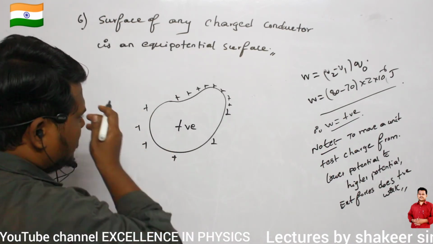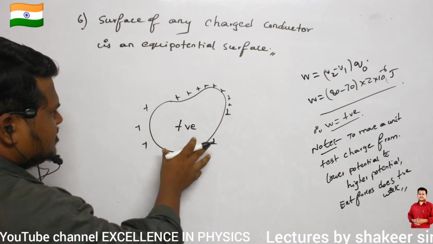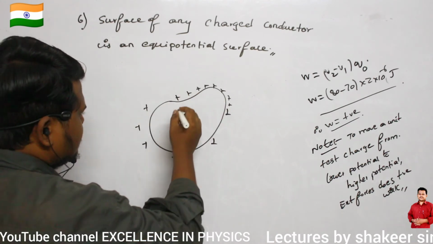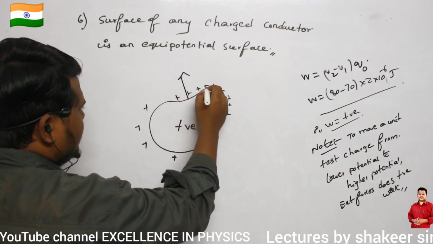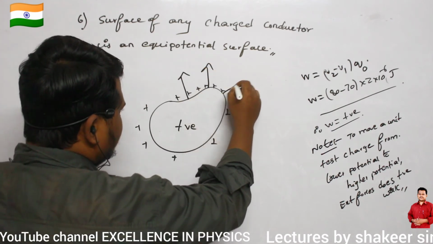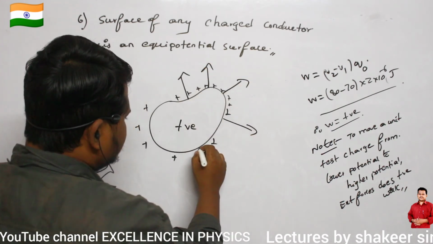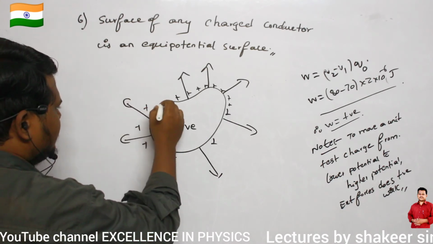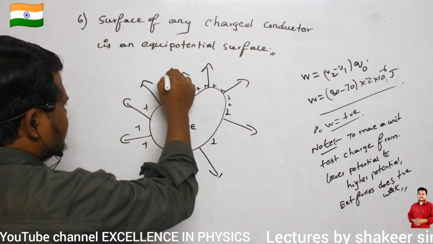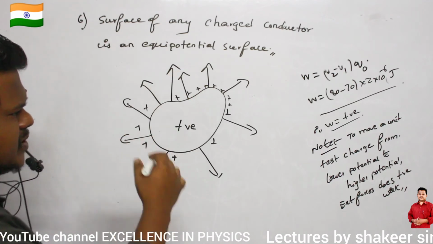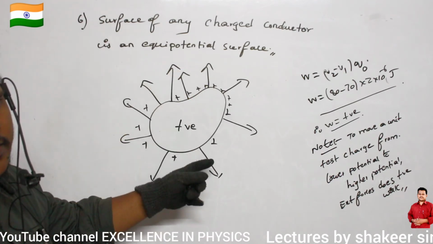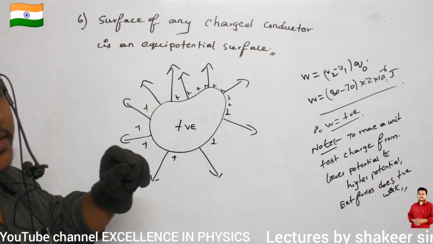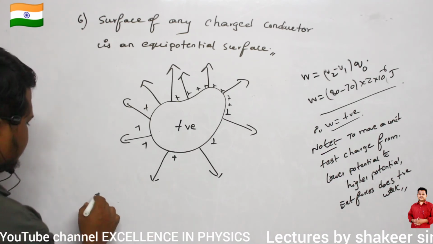And how will these electric charges be arranged? Charges will be arranged such that everywhere the direction of electric field will be perpendicular to this conductor. Electric field is such that it is always perpendicular to the contact surface or outside surface of this conductor. So make a note of this point.